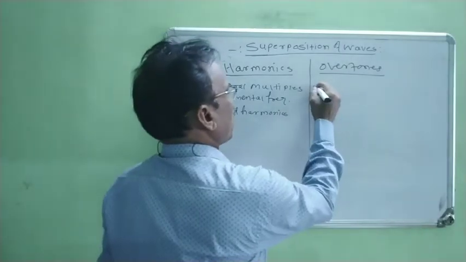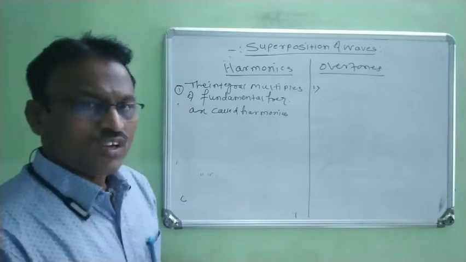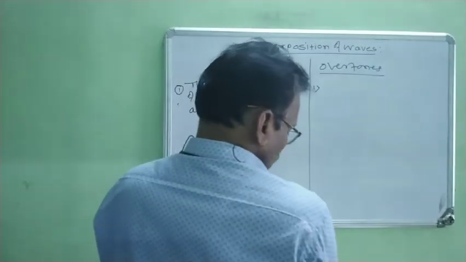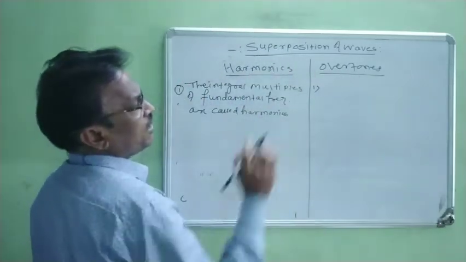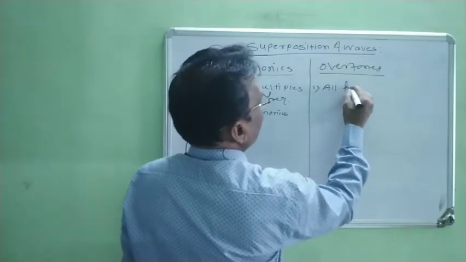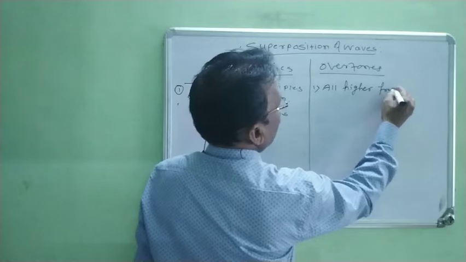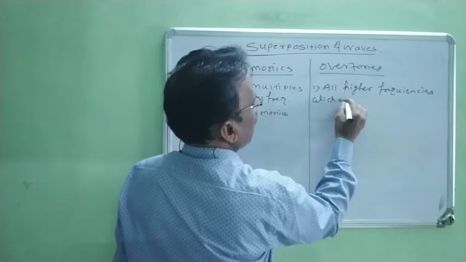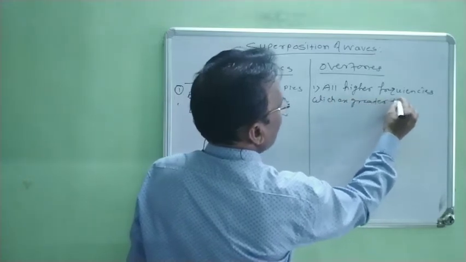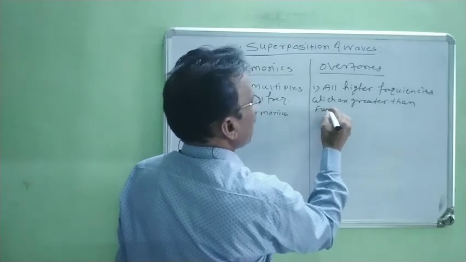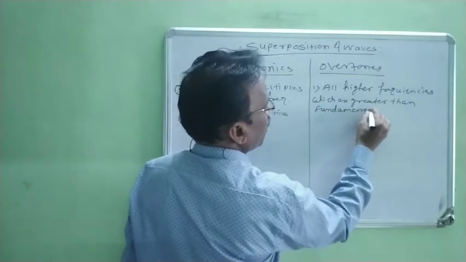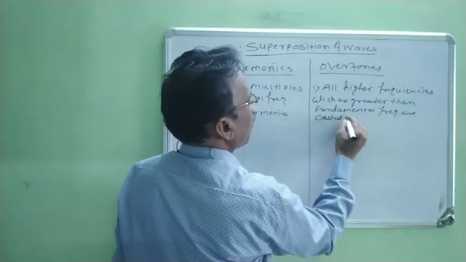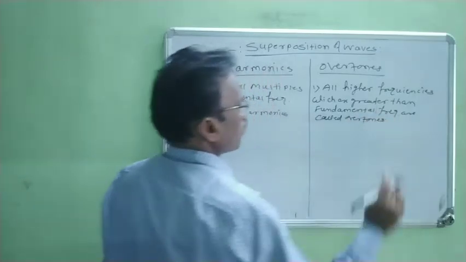Now at the same point, right here, overtones. What are overtones? Now we know that all higher frequencies which are greater than this fundamental frequency. Therefore we write here: all higher frequencies which are greater than fundamental frequency are called overtones. What is the difference between them?